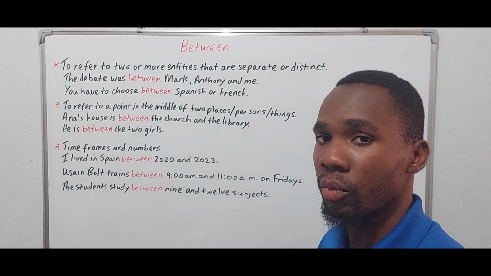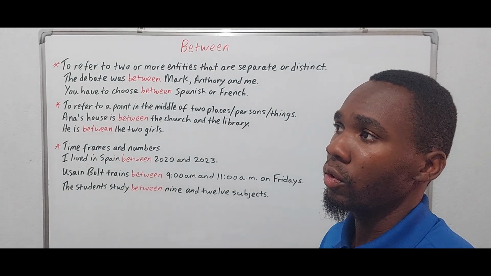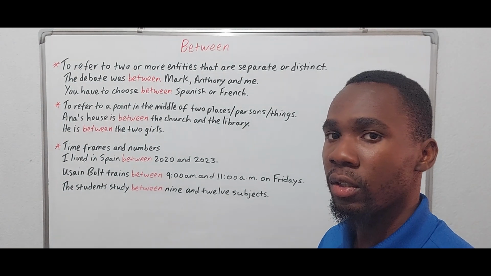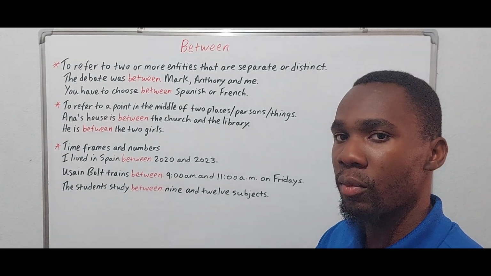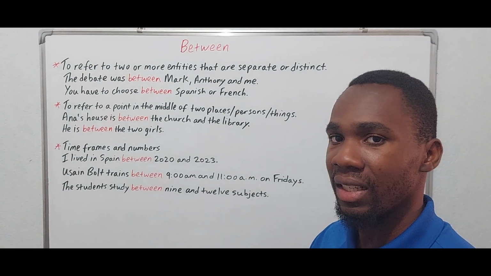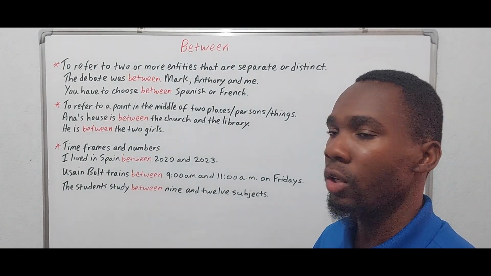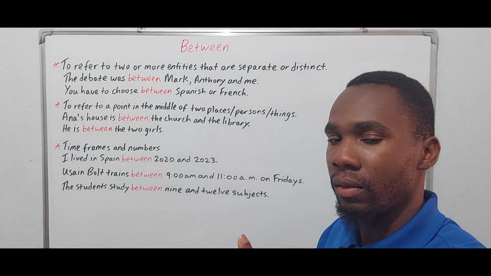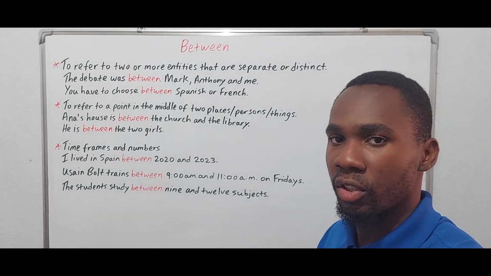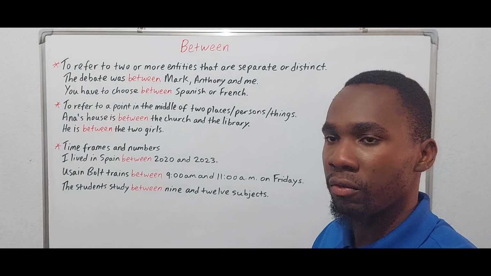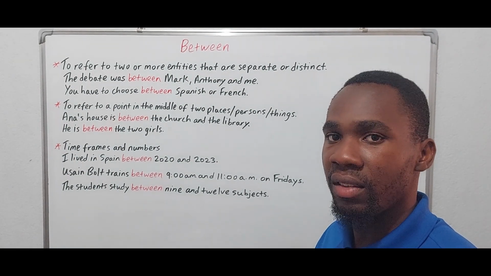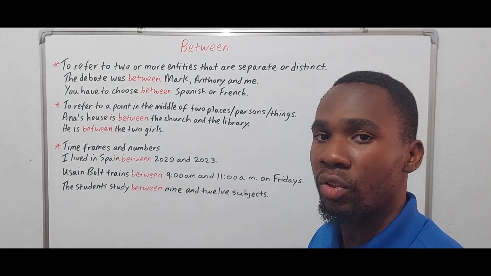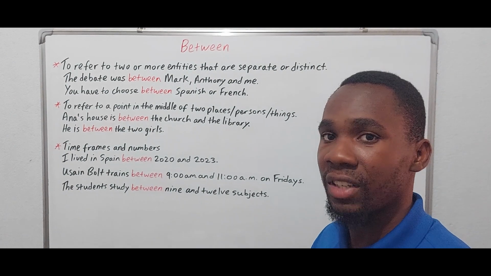So let's recap before we proceed to among. So we're going to use between when we're talking about two or more entities that have been identified. We use between when we want to talk about an object or person being in the middle of two things or people, right? We use between when we want to talk about time frames.